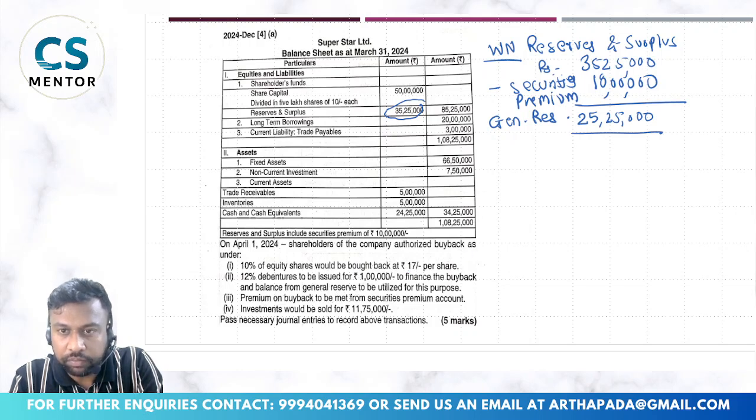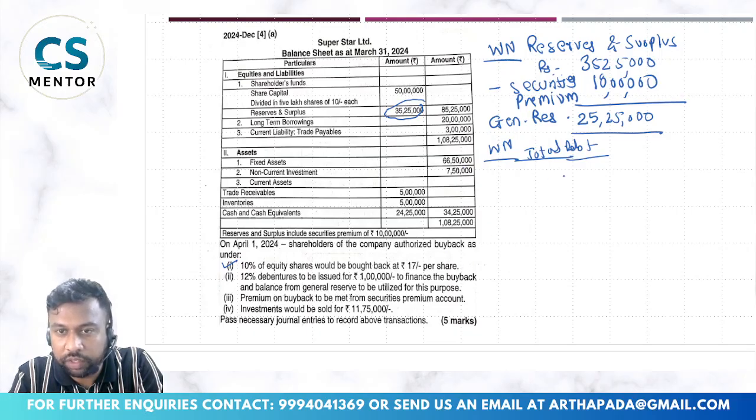So do we need to check the maximum limit here? No, because it is 10%, below 25%, and let us just check the debt equity ratio in this case. So my total debt, it is straightforward given that we are buying back 10% at 17 rupees.